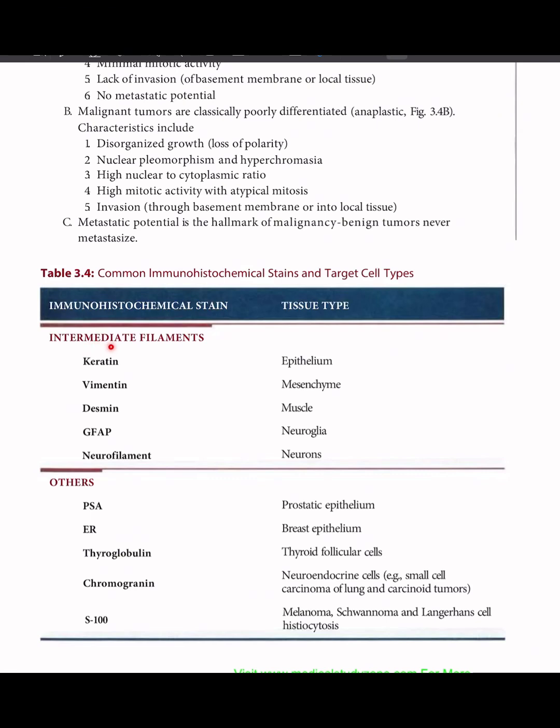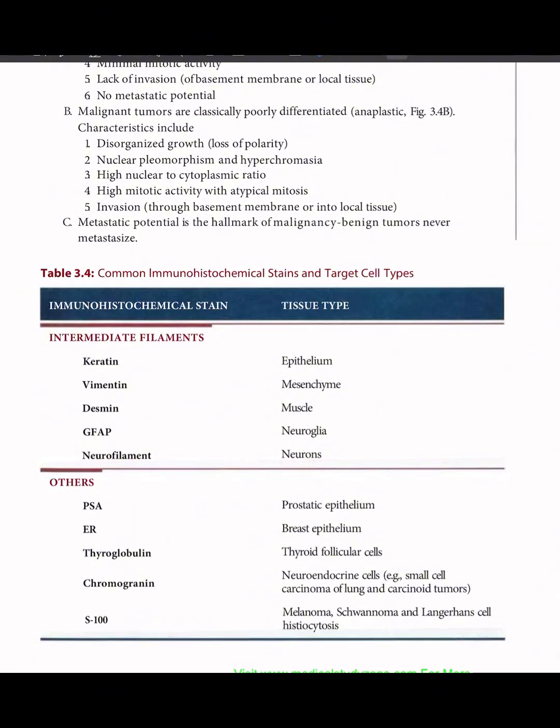Immunohistochemical stain intermediate filaments, we first have keratin, tissue type epithelium, vimentin, mesenchyme, desmin, tissue type muscle, GFAP or glial fibrillary acidic protein, tissue type neuroglia, neurofilament, neurons.